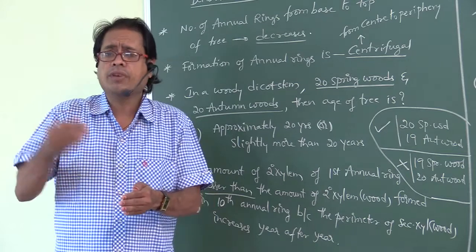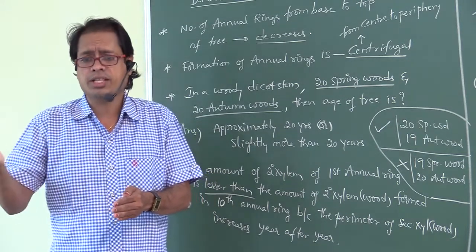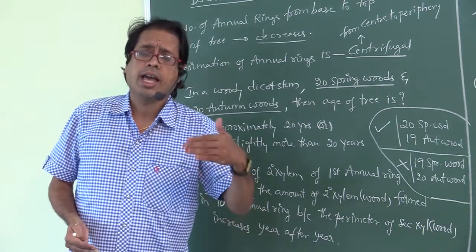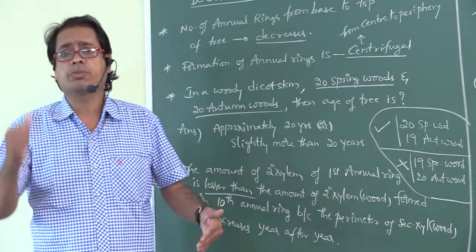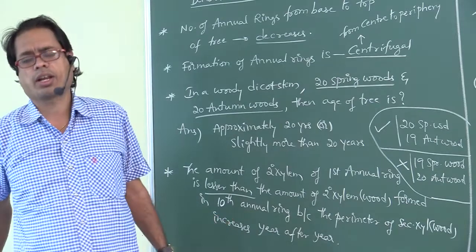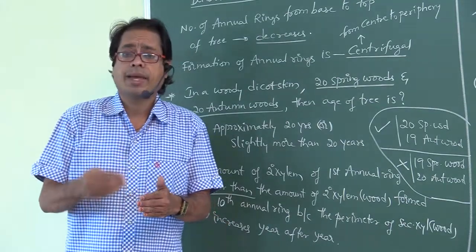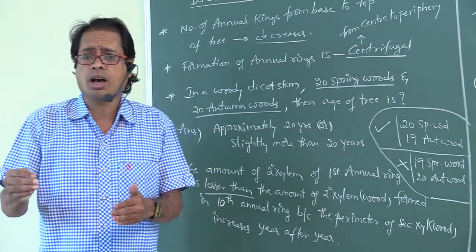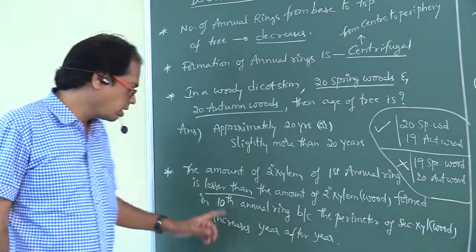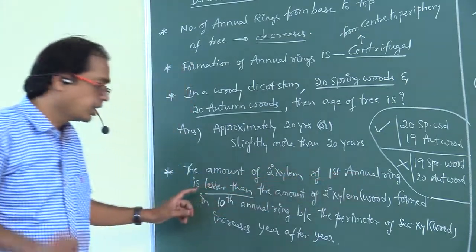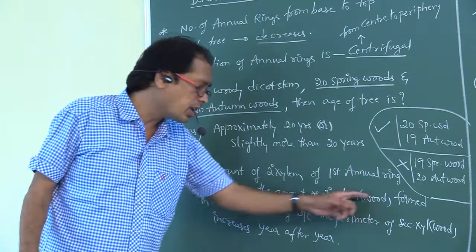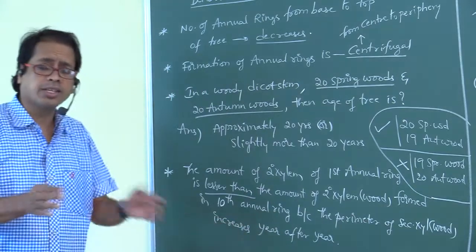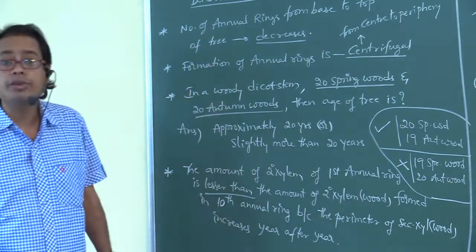So year after year the diameter and perimeter of the tree increase. Very, very important, minute point.